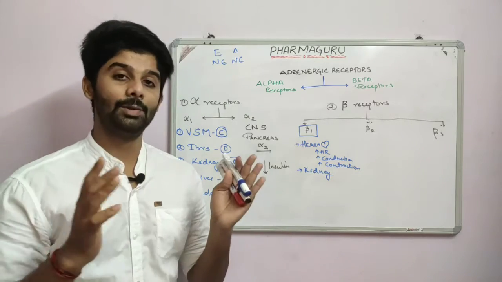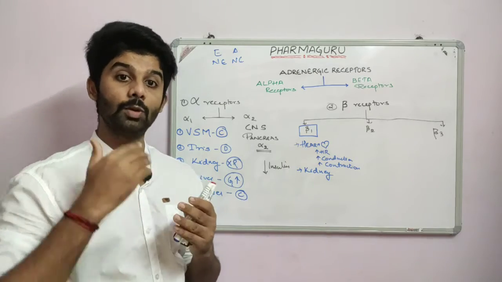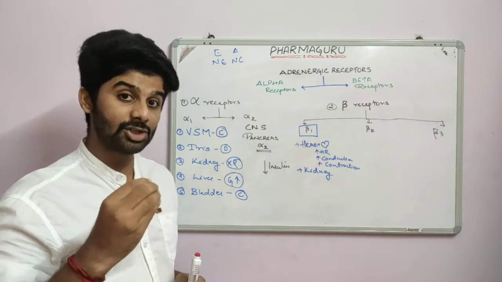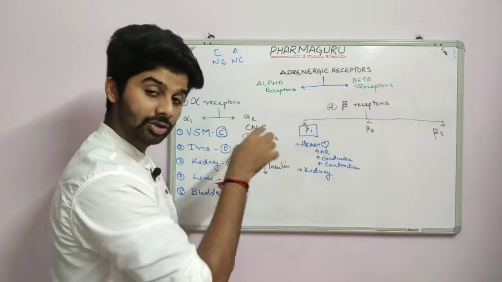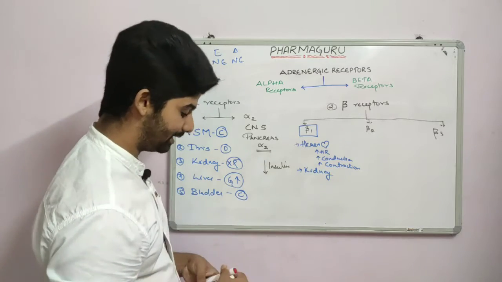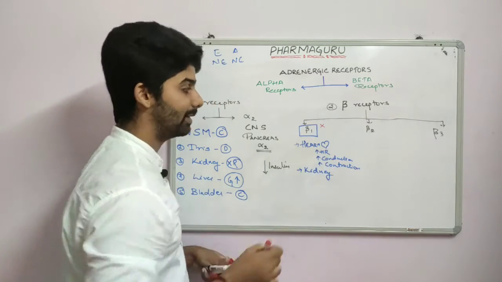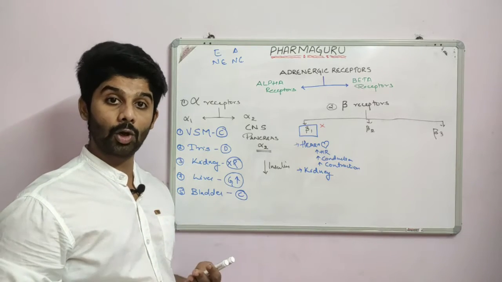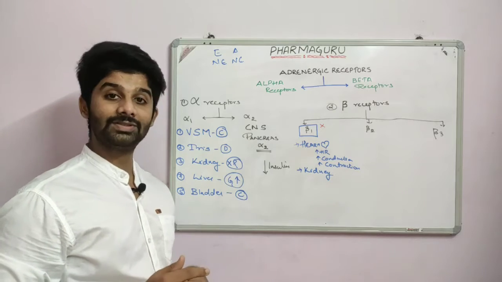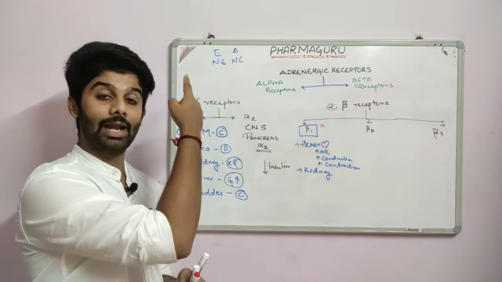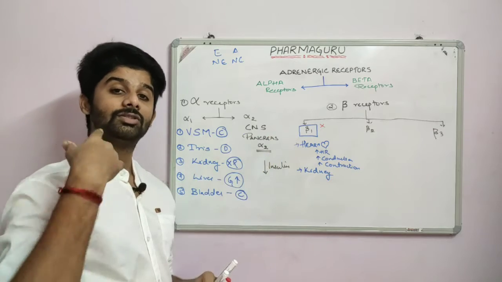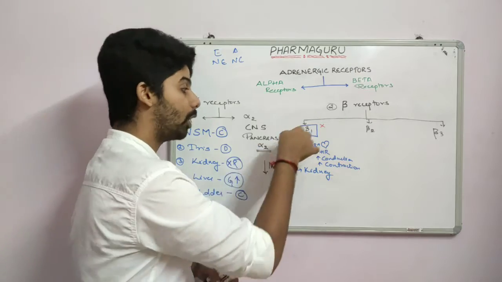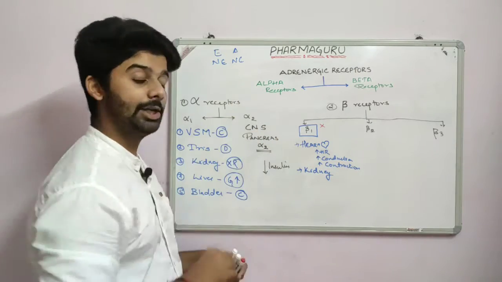What will it lead to? Whenever there is increased heart rate, more blood will be pumped, so blood pressure will rise. If a patient is having hypertension, we do not want this to happen, right? So what will we do? We will block the beta 1 receptor. That's why we give beta blockers, atenolol, propranolol. These beta 1 receptors are present in the heart. If they get activated by adrenaline, heart rate will increase and blood pressure will again increase. So we will block the beta 1 receptor and stop the adrenaline from binding to beta 1.